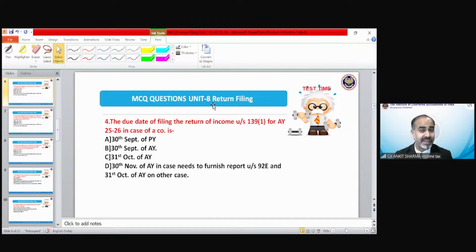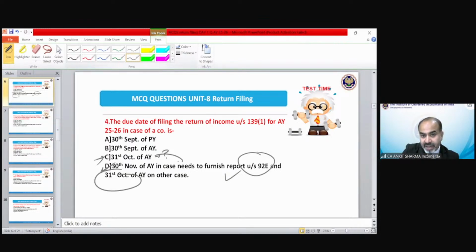And suppose it is a company that needs to furnish a report under section 92E. So that would be a more correct answer. This is the more correct answer in comparison to this. Only for a company is this provision. And what if that company needs to furnish a report under section 92E? Then how could this be correct? So the correct answer would be this, 30th November, because this answer is already included in this. So this is in a wider scope. So the correct answer is option number D.